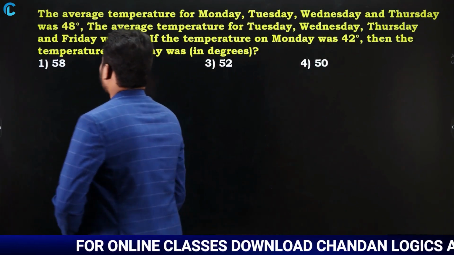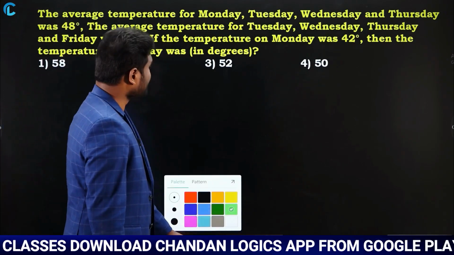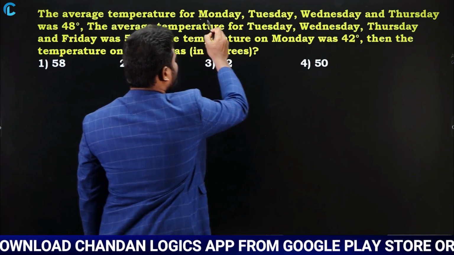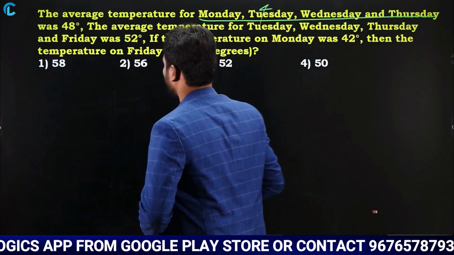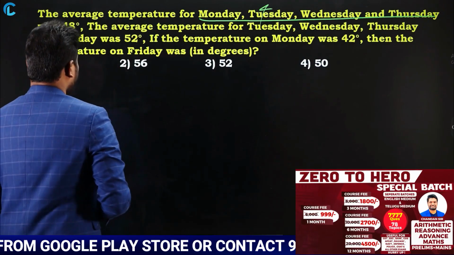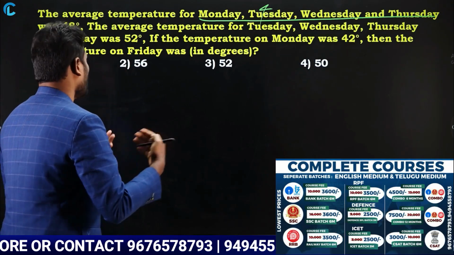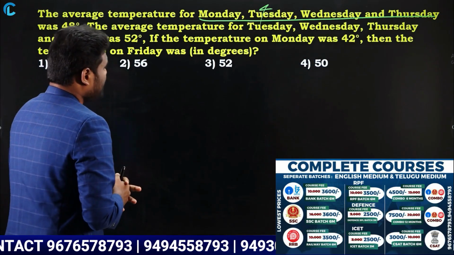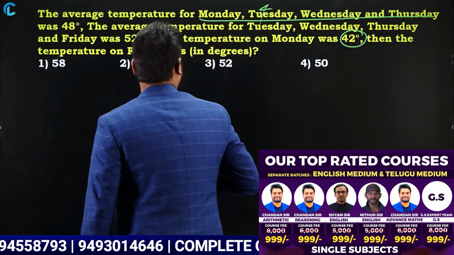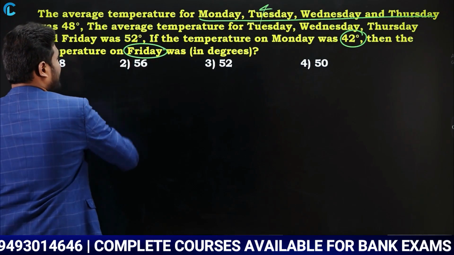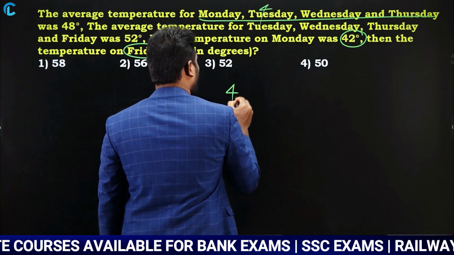Okay. The average temperature for Monday, Tuesday, Wednesday and Thursday, total how many days? Total 4 days, was 48 degrees. The average temperature for Tuesday, Wednesday, Thursday, Friday was 52 degrees Celsius. If the temperature on Monday was 42 degrees Celsius, then the temperature on Friday, even this is similar to whatever we have discussed earlier.